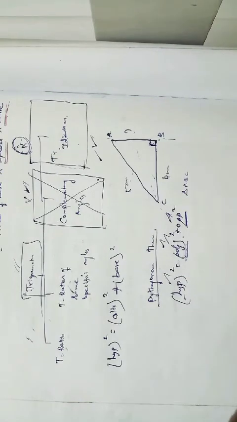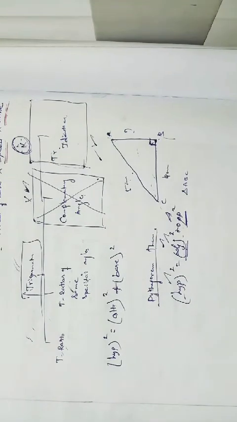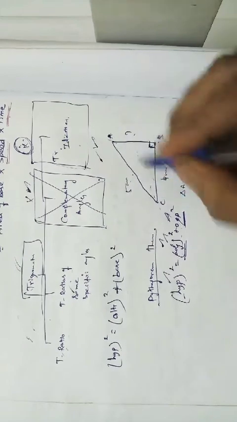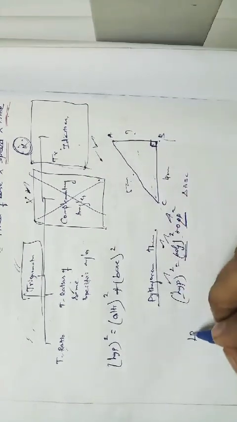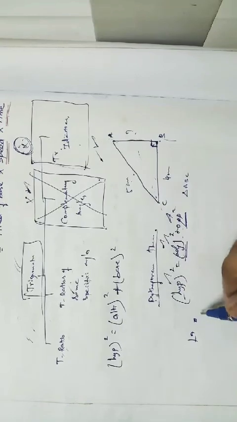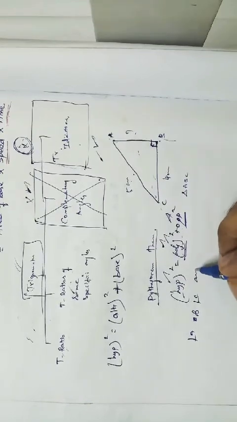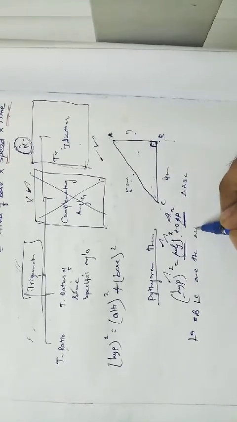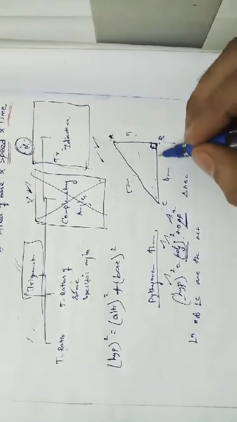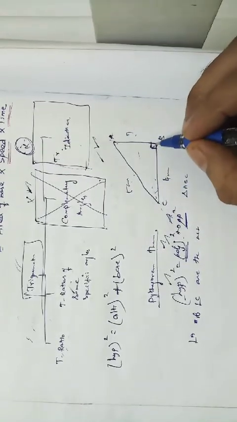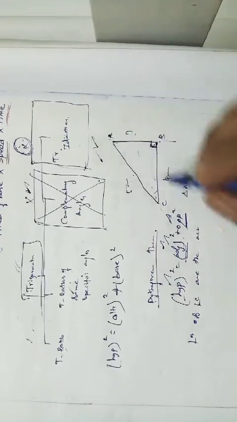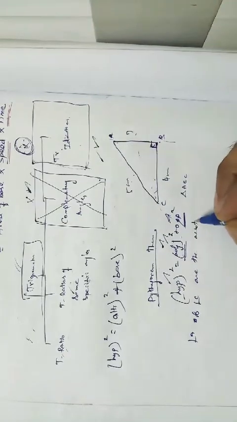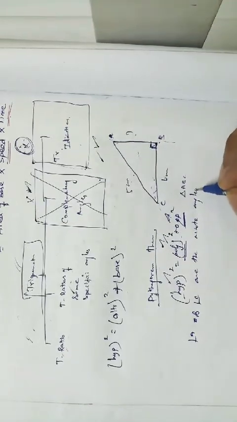What is meant by an acute angle? An angle less than 90 degree is otherwise called an acute angle, right? So angle A and angle C are the acute angles. In a right angle triangle, among the 3 angles, one angle is a right angle and the remaining 2 angles are the acute angles, right?